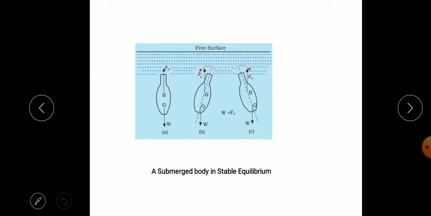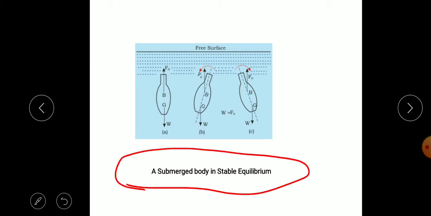First we see the stability of the submerged body. A submerged body means it is totally inside the fluid. That may be, for example, a balloon in the air. A balloon in the air means the balloon is submerged in the air, with the outside atmospheric air around it. That is an example of a submerged body or object. If it is totally inside the fluid, it is called submerged.